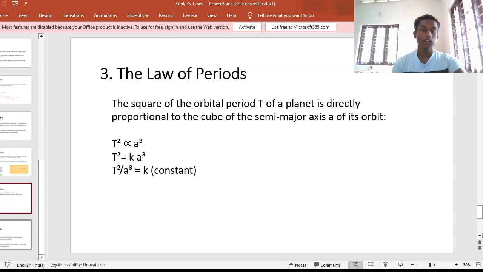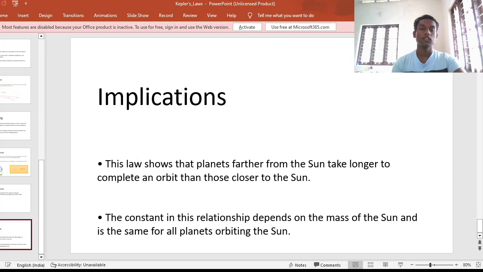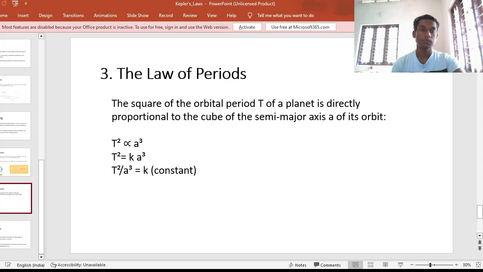Let us see what this law implies. First one, this law shows that the planets farther from the sun take longer to complete an orbit than those closer to the sun. We know that the inner planets, which include Mercury, Venus, Earth, and Mars, take less time period than the gas giants, which are Jupiter, Saturn, also Uranus and Neptune, which have longer revolution periods. And this can be explained using Kepler's third law, that is, since for outer planets A will be larger, the time period T also will be larger.